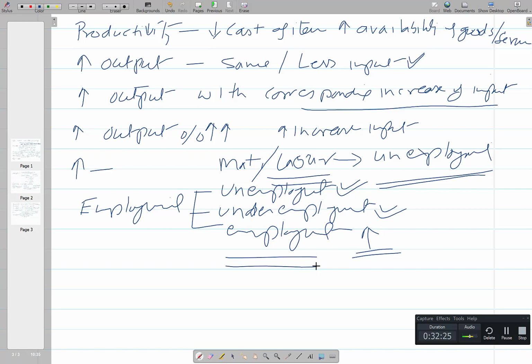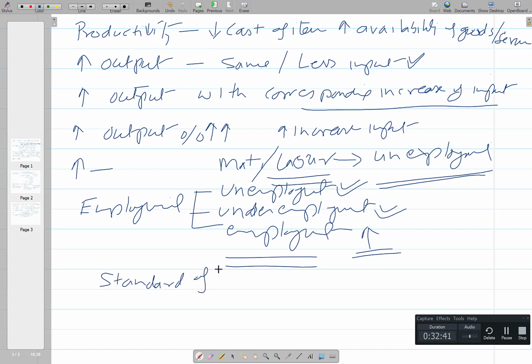Anyway, moving ahead, if we can really do good by increasing productivity, if we can produce more output, this will certainly increase the standard of living.